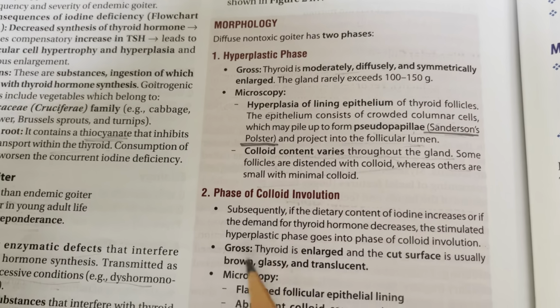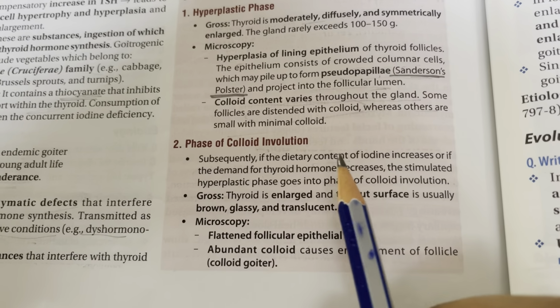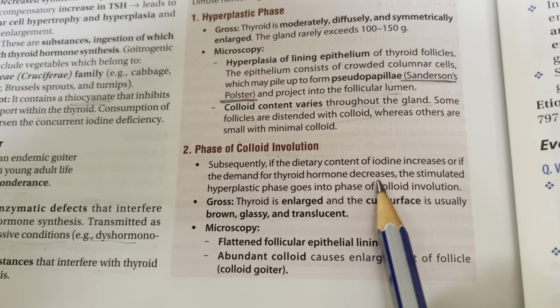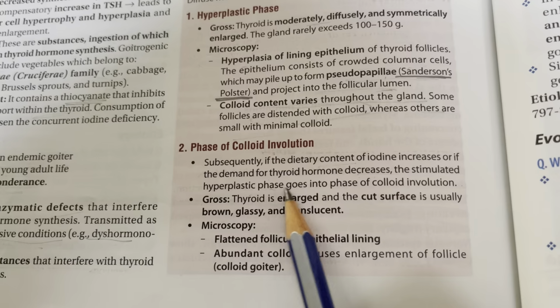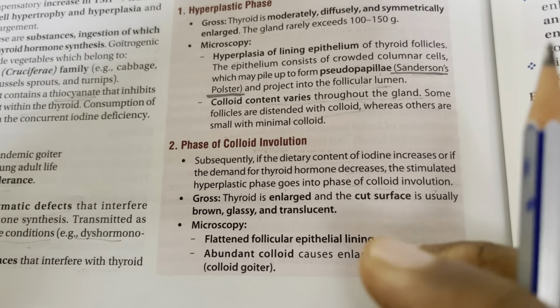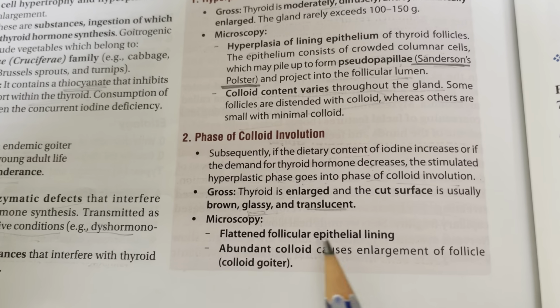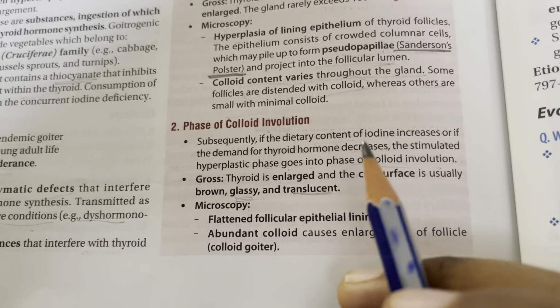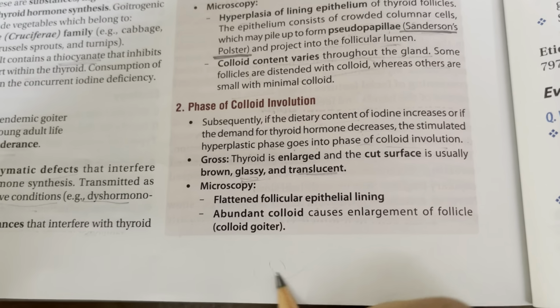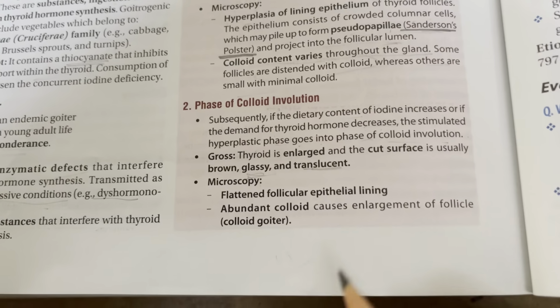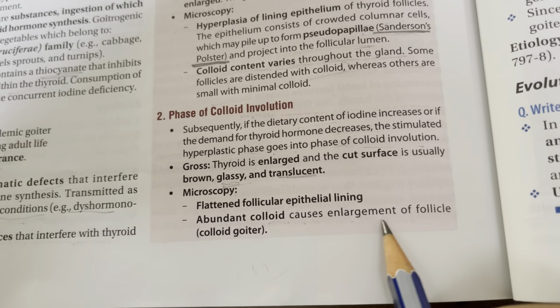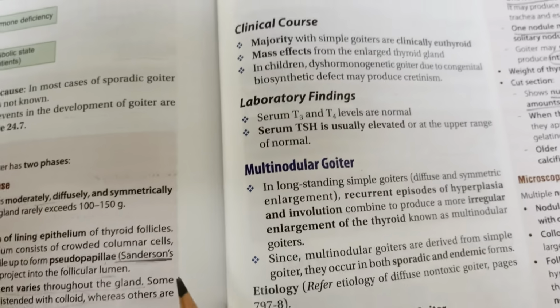Now there is the phase of colloid involution. Subsequently, if the dietary content of iodine increases or the demand for thyroid hormone decreases, the hyperplastic phase goes into a phase of colloid involution. So the gland is enlarged and the cut surface is brown, glassy and translucent due to colloid. Microscopically, you can see flattened follicular epithelial lining, because if the colloid increases, it flattens the lining of the follicles, right? And also there is abundant colloid which causes enlargement of the follicle. It is called colloid goiter.